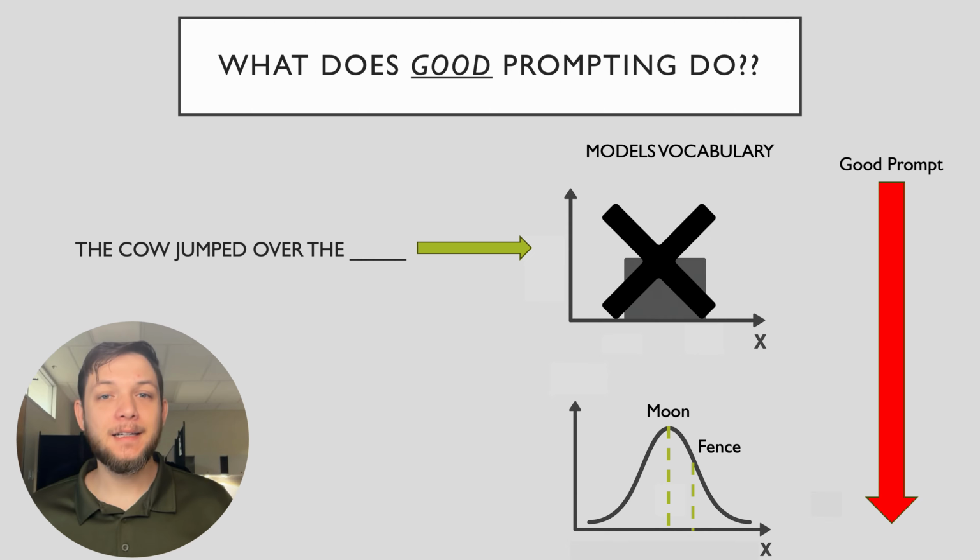Our job as AI engineers is to reduce the randomness associated with guessing the next word. Here, we can view good prompting as shaping this distribution across the model's vocabulary in a way that increases the likelihood that it will select the correct next token. In this example, we can see the model is most likely to select moon, but there is still a chance that it could select fence as its completion of the sentence.